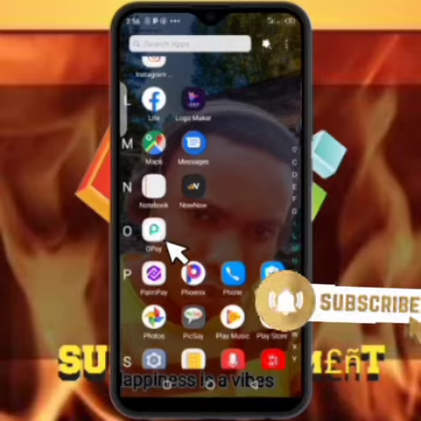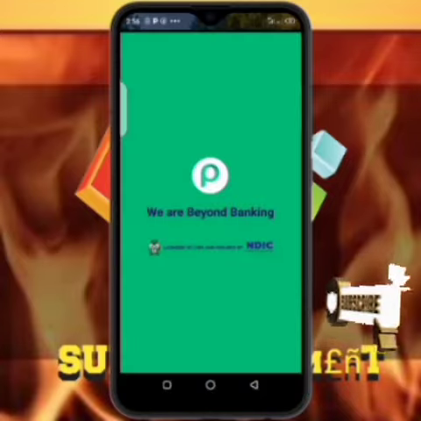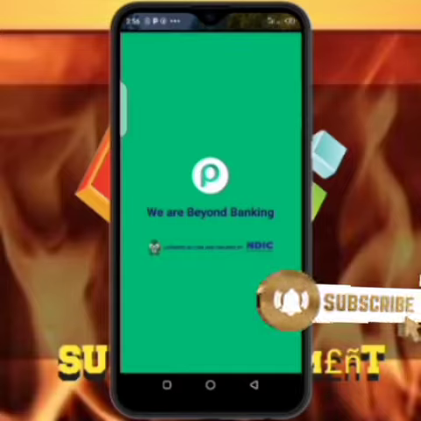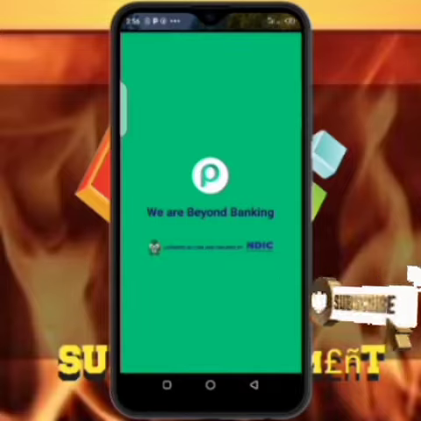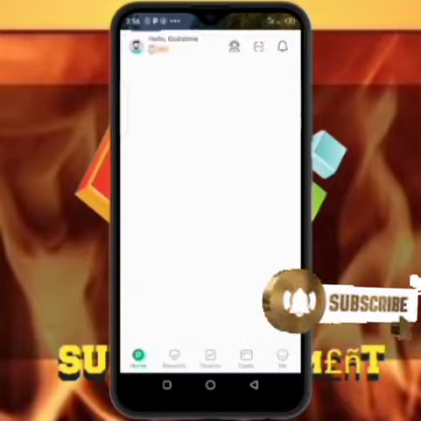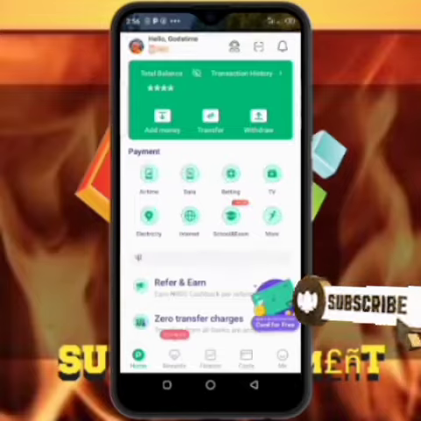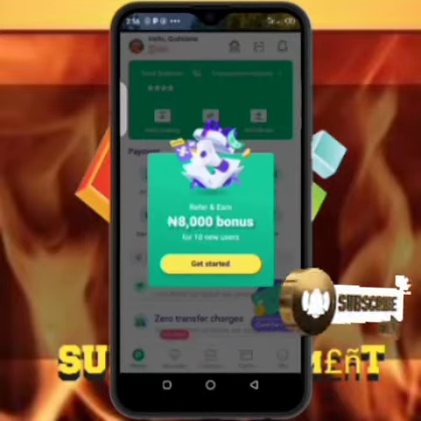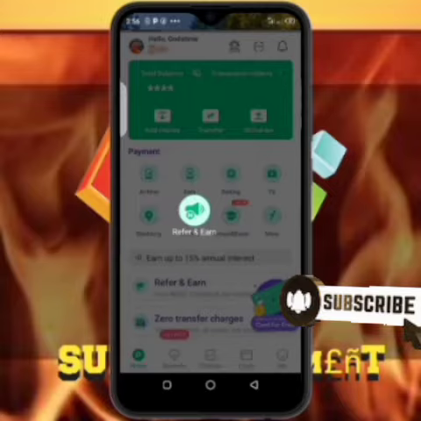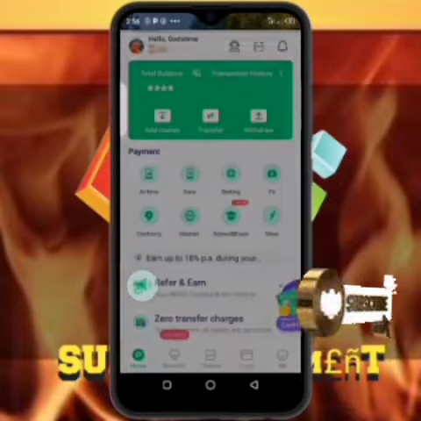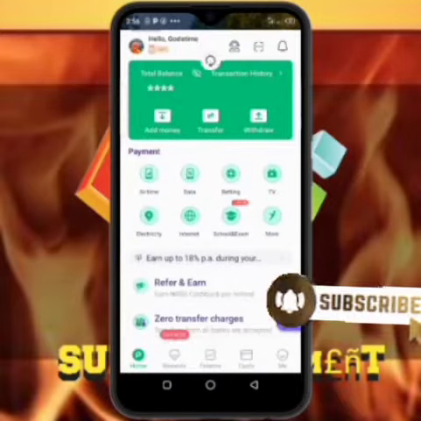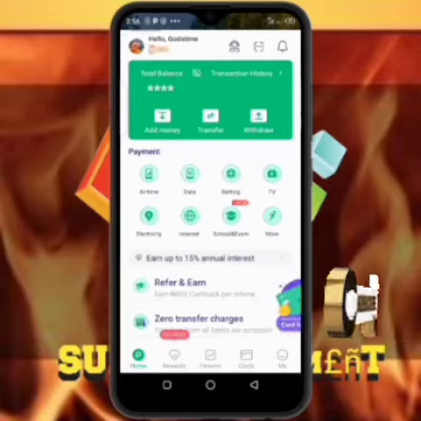Once you click that Opay app, it will take you to their app. Yes, you will see the inside of the app. Yes, this is the inside. So you have seen the bonus they give us. So you have seen home, reward, finance, card, and me.